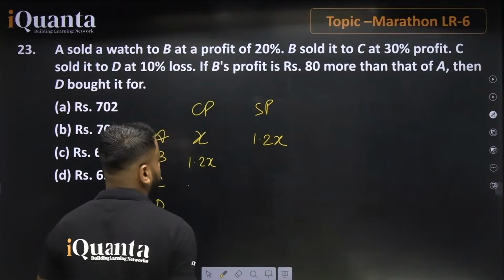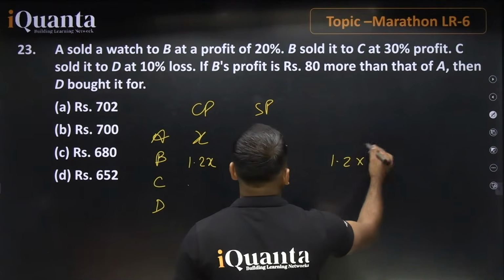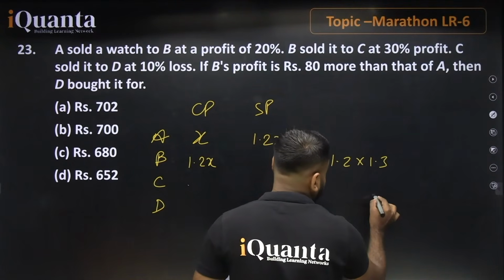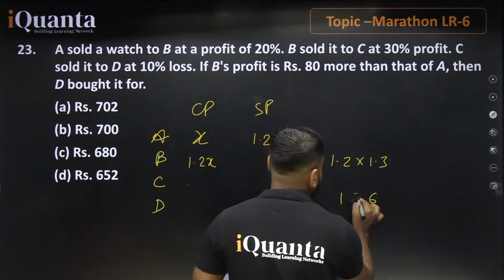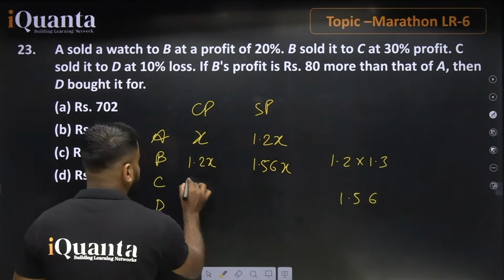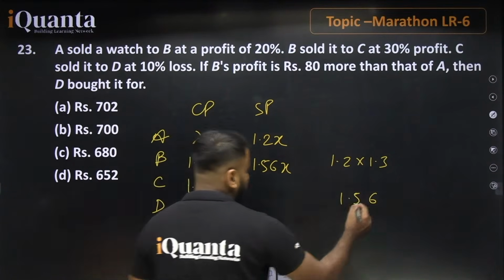And further, if talking about this portion, this value is 1.2 into 1.3. Why 1.3? Because B is selling at 30% profit. So 12 3s are 36, 3 remains, 12 1s are 12, 15. 1.56. This value will be equal to 1.56x. Further, this is 1.56x, and let's talk about this portion.